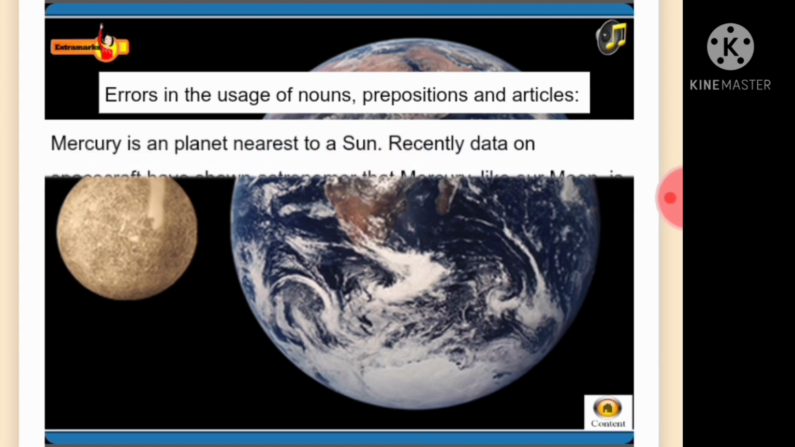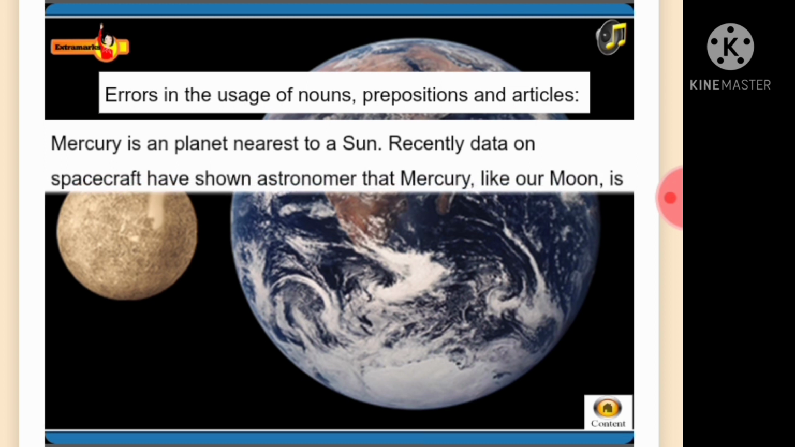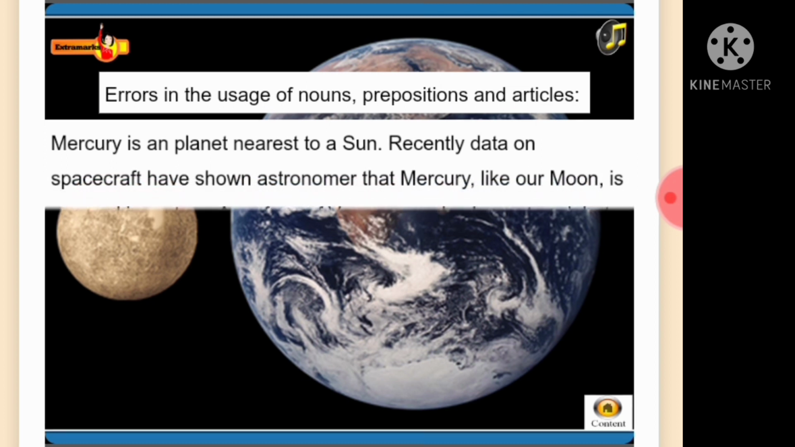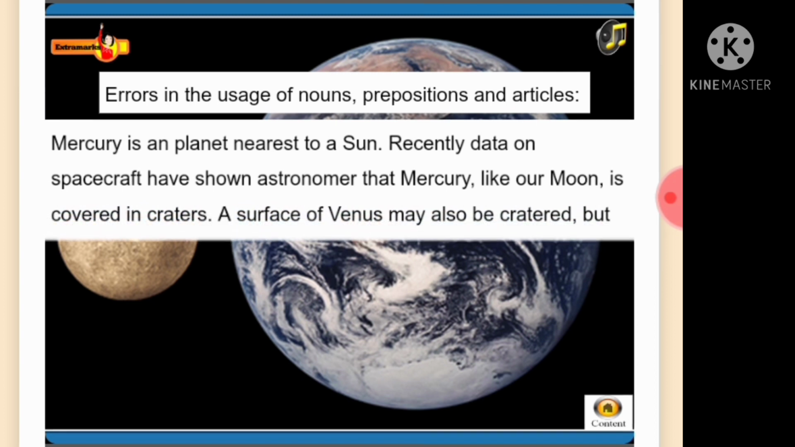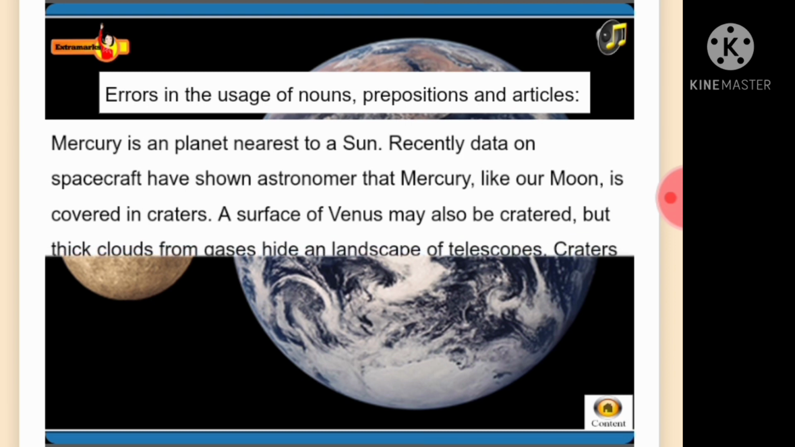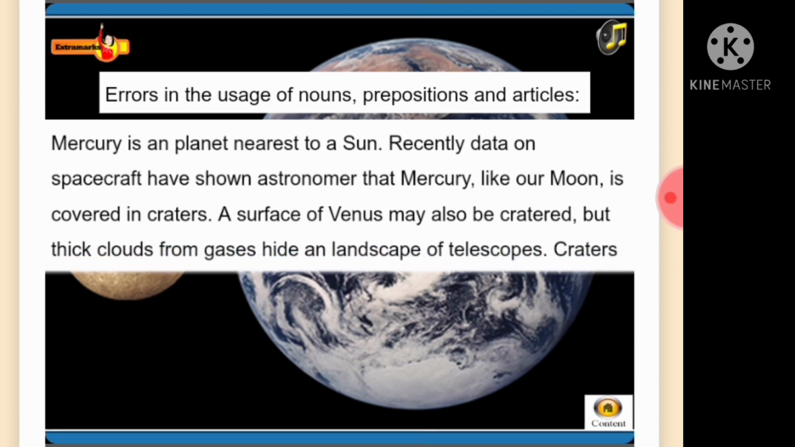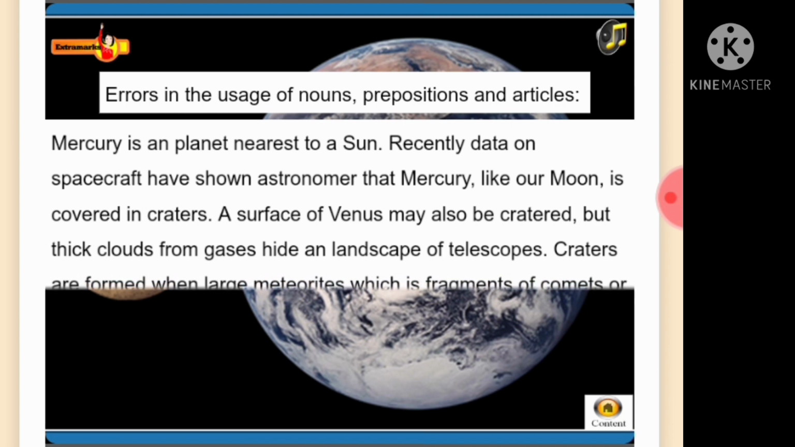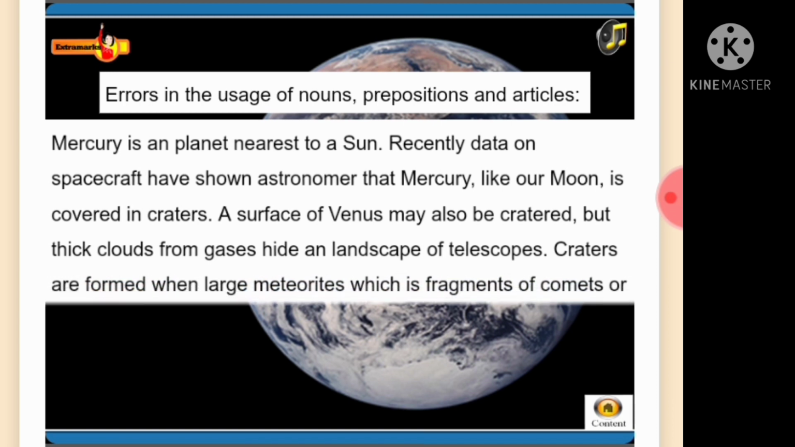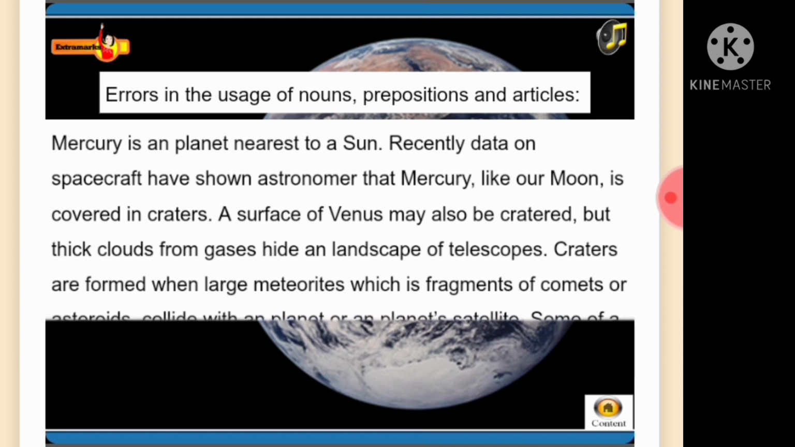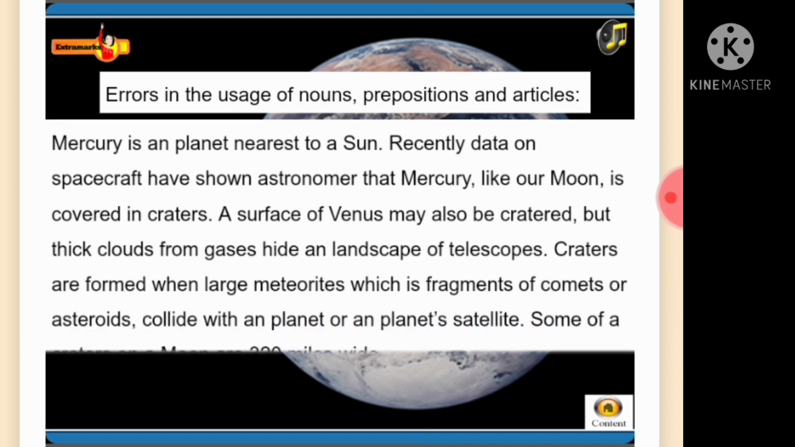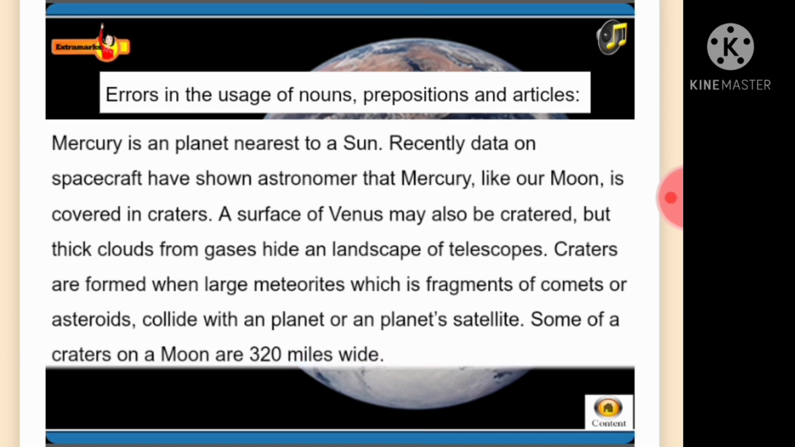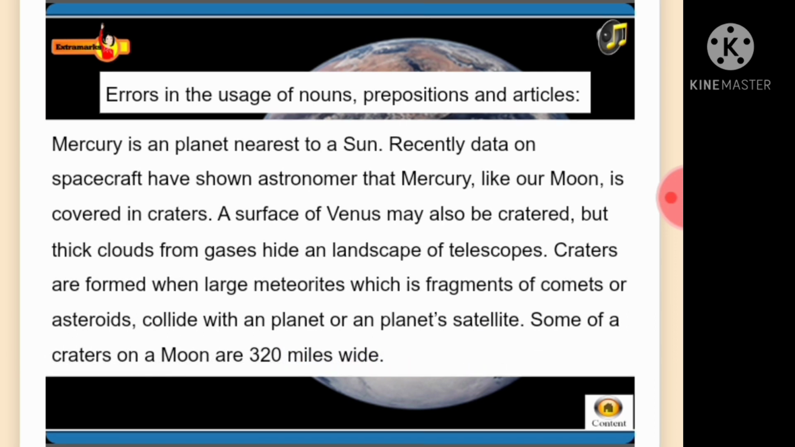Mercury is an planet nearest to a sun. Recently, data on spacecraft have shown astronomers that Mercury, like our moon, is covered in craters. A surface of Venus may also be cratered, but thick clouds from gases hide an landscape of telescopes. Craters are formed when large meteorites, which is fragments of comets or asteroids, collide with an planet or an planet's satellite. Some of the craters on a moon are 320 miles wide.